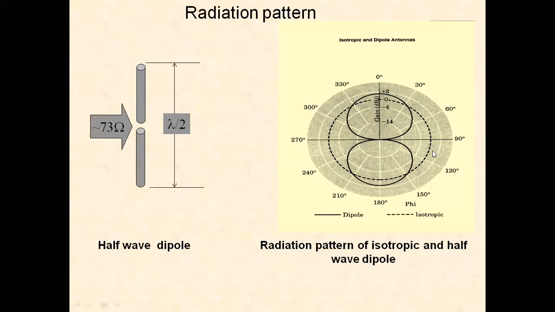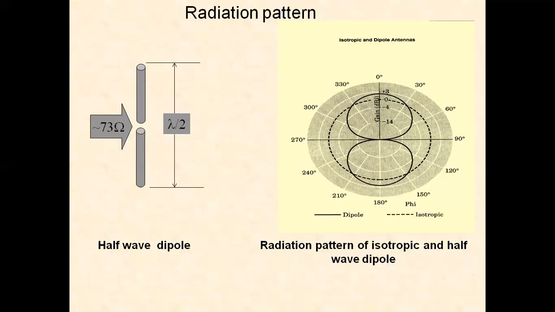It depends upon where the transmitter is and in which direction the transmission should be done. How will we receive the signal in a particular direction? Based on that, we can have the antennas vertically polarized if we want a vertical radiation pattern, horizontally polarized if we want a horizontal radiation pattern. Hence, the radiation pattern is a graphical representation of the radiation of an antenna as a function of direction.